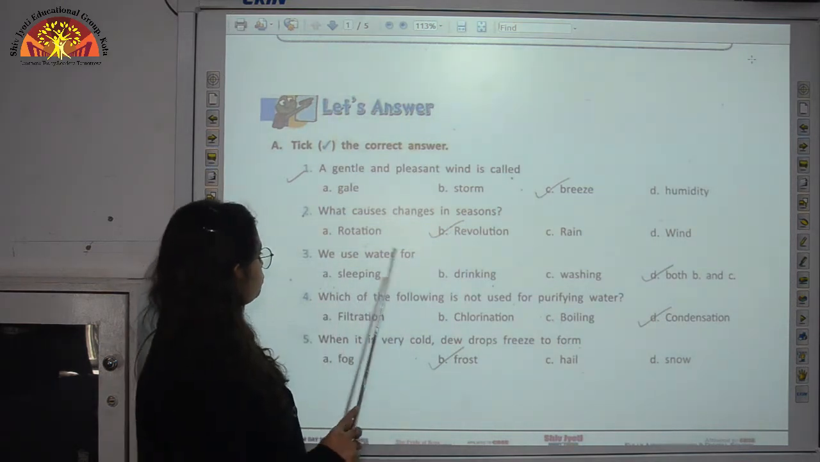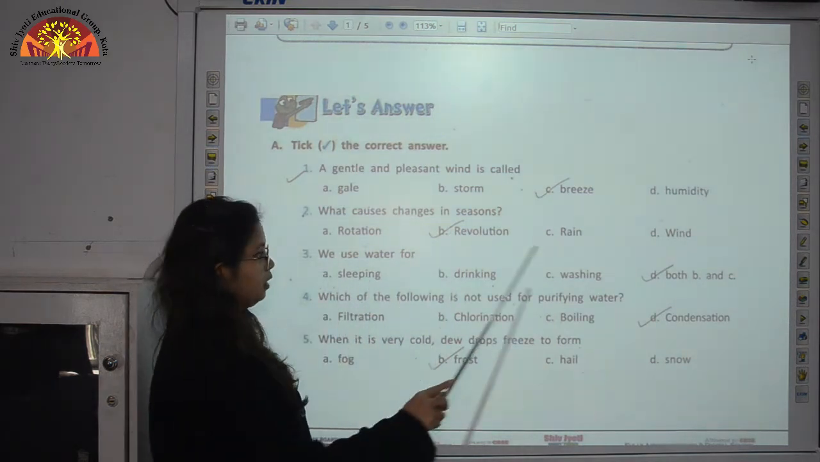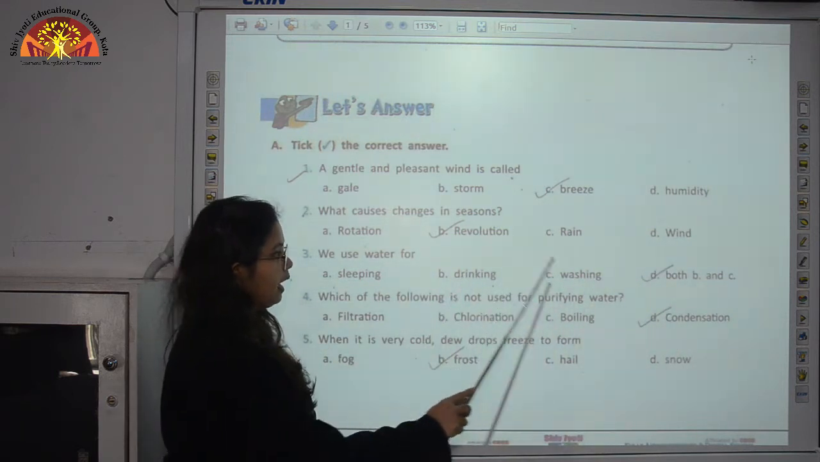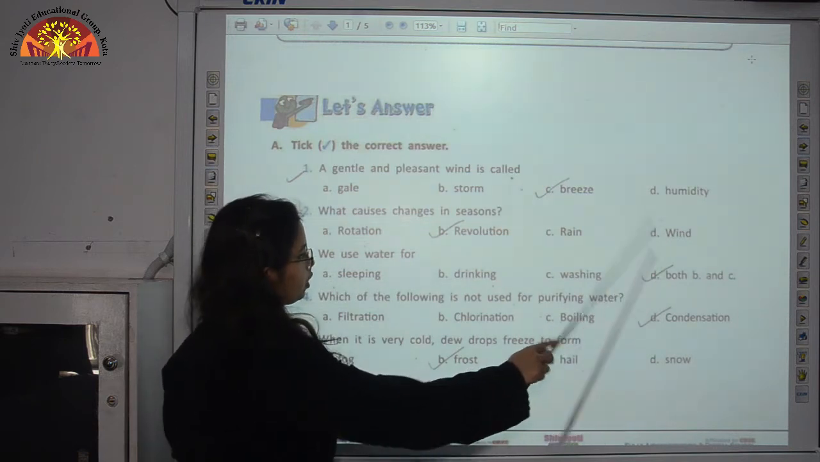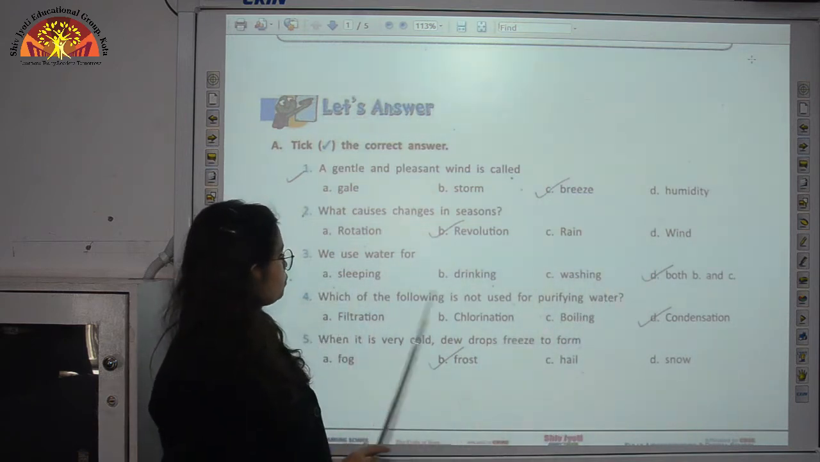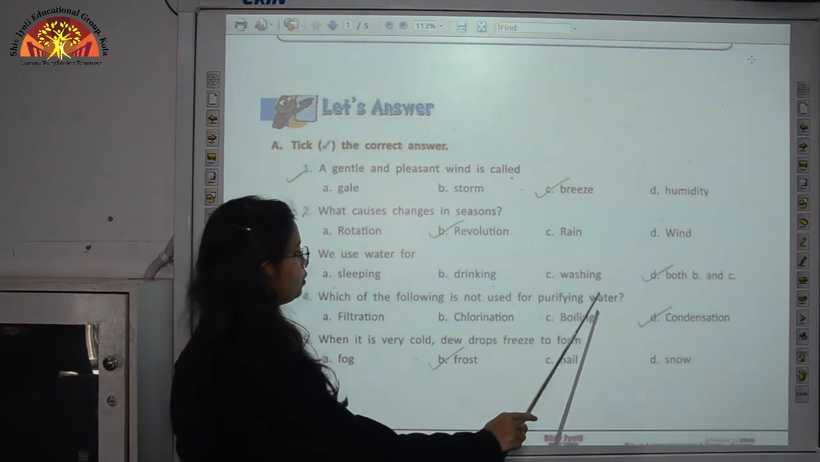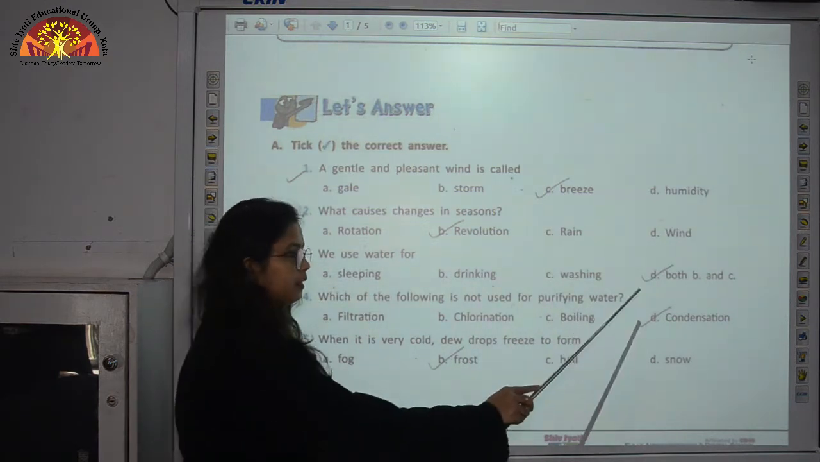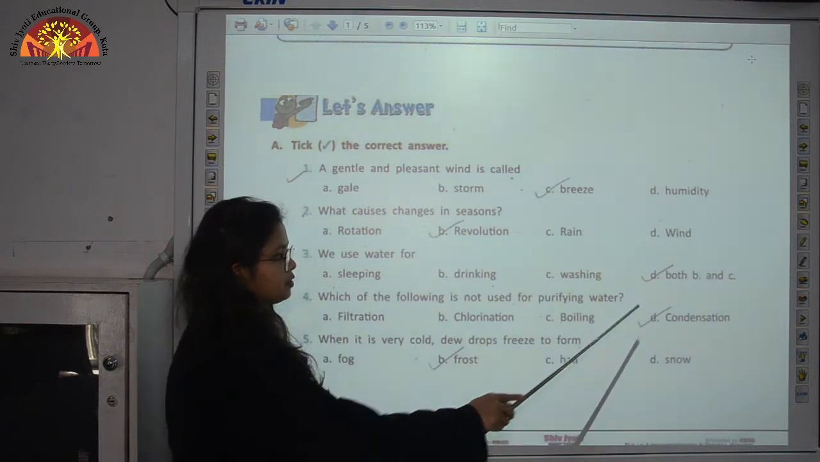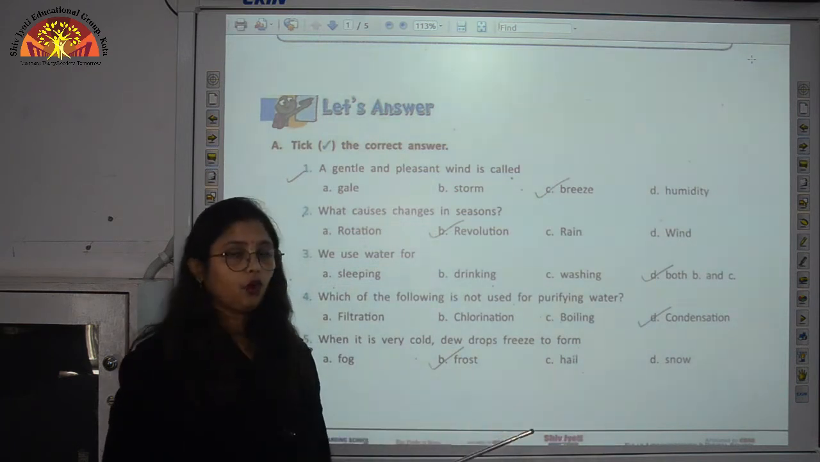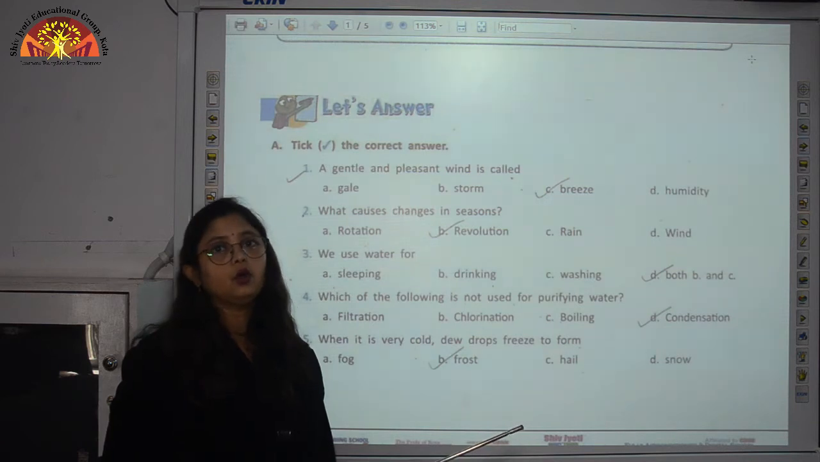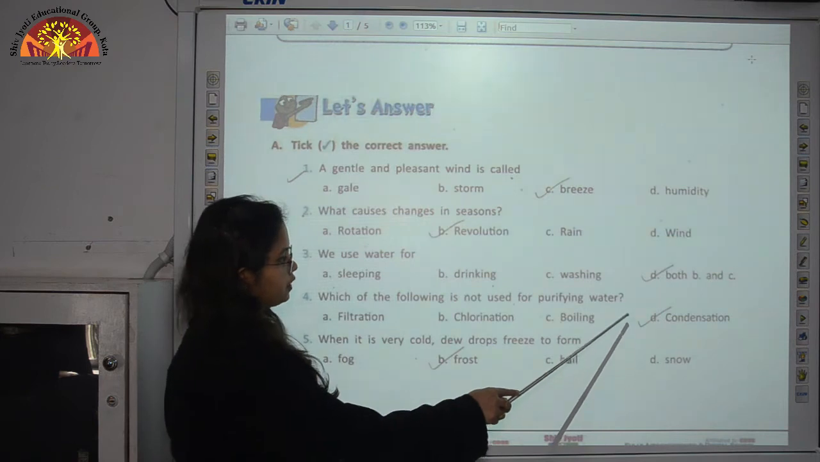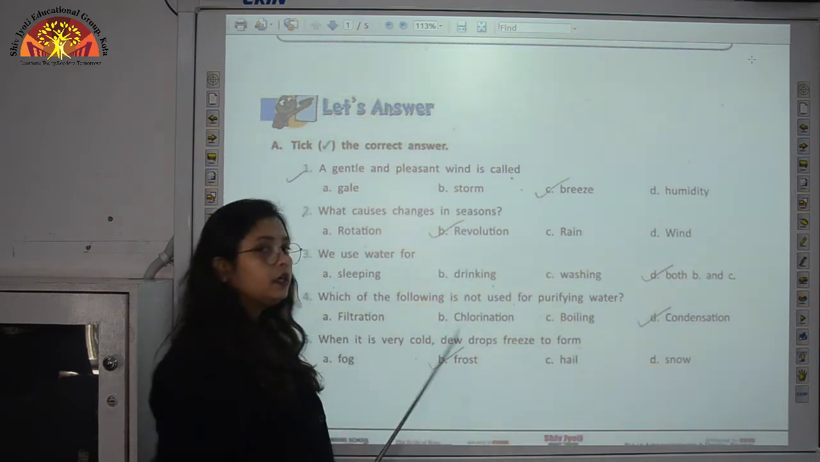We use water for sleeping, drinking, washing, both B and C. So we need water for drinking and washing. So we will put a tick mark on D option. Which of the following is not used for purifying water? Filtration, chlorination, boiling or condensation. So children, condensation here is a process through which water vapor gets converted into water droplets on cooling. So it is not a method of purification. So we will put a tick mark on D option.